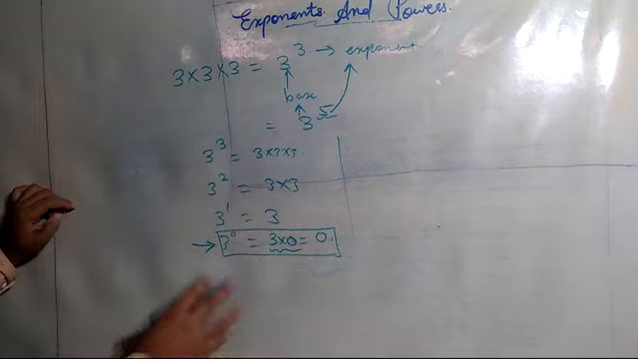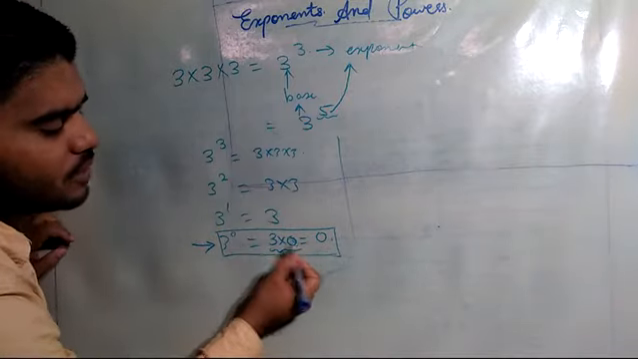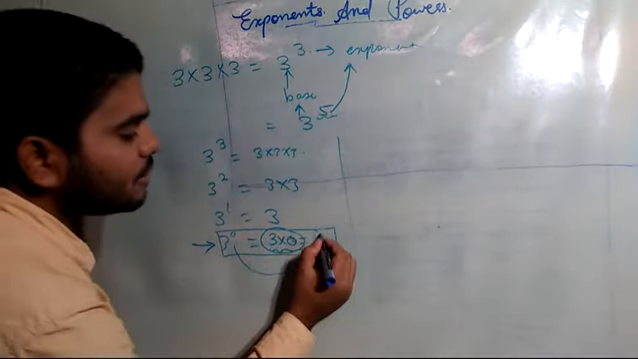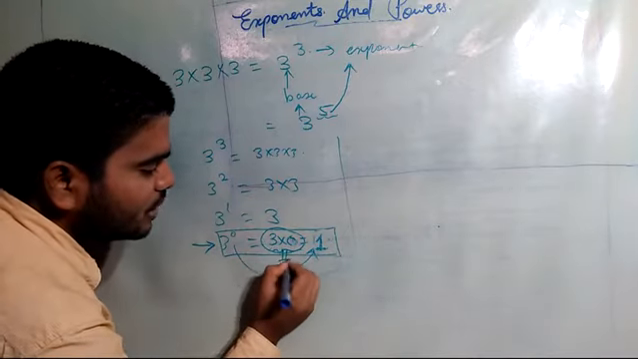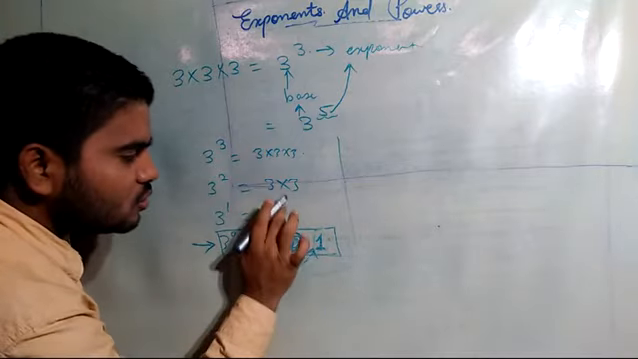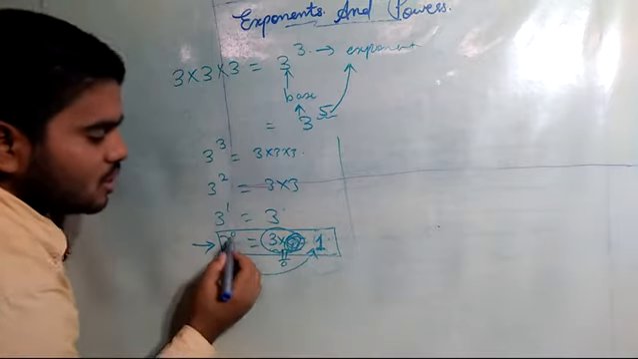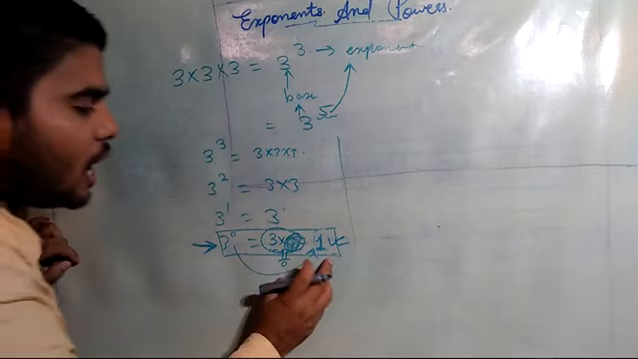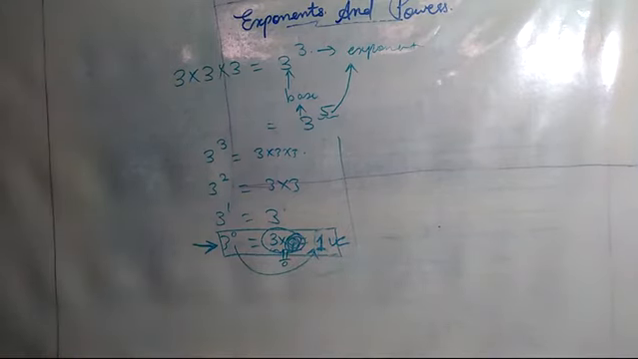If it is 0 times, how will you represent 0 times? We cannot represent 0 times. So you have to remember that 3 raised power 0, or any number raised power 0, is always equal to 1.